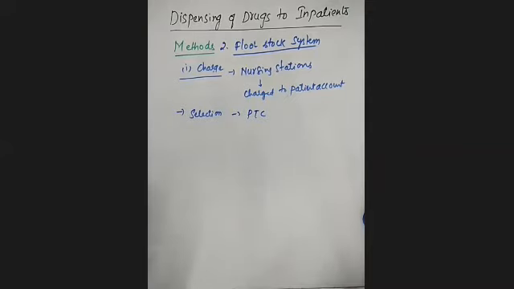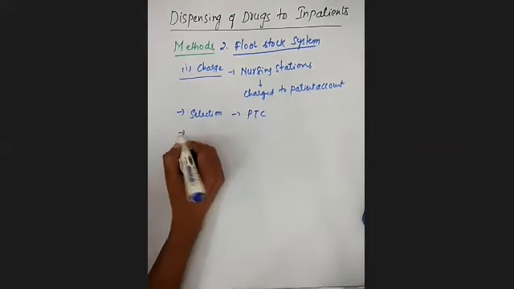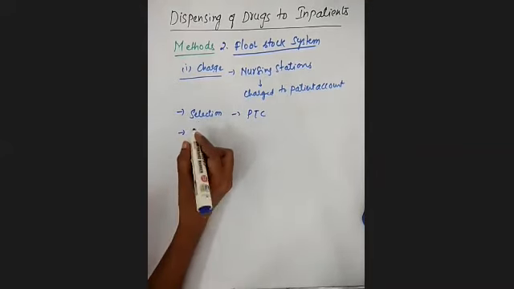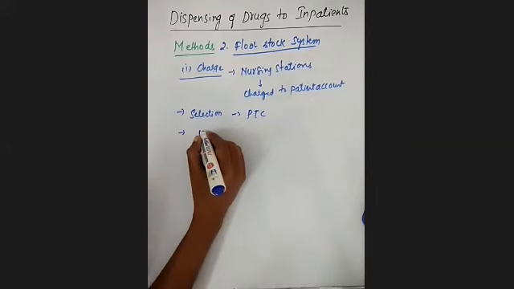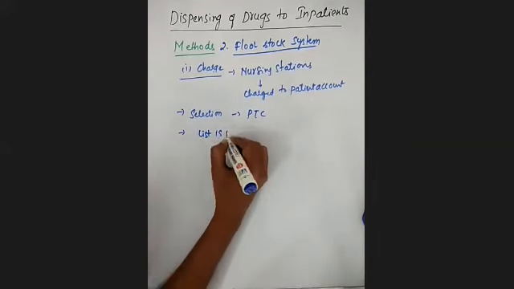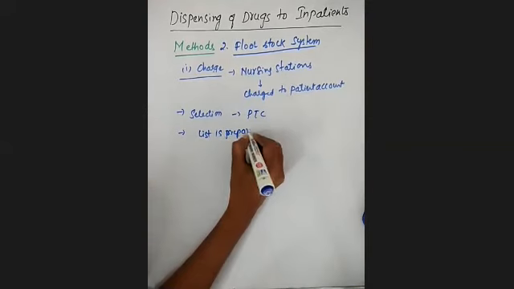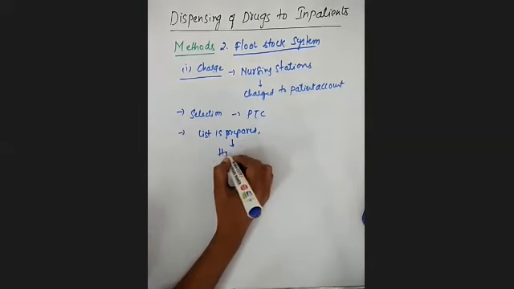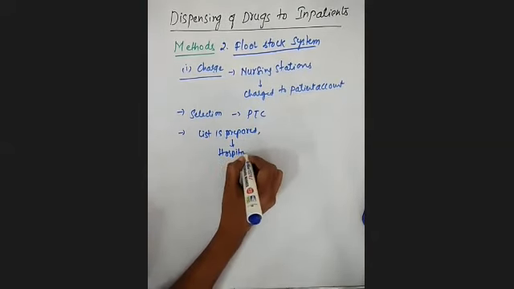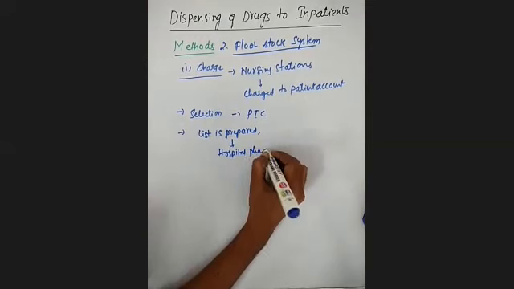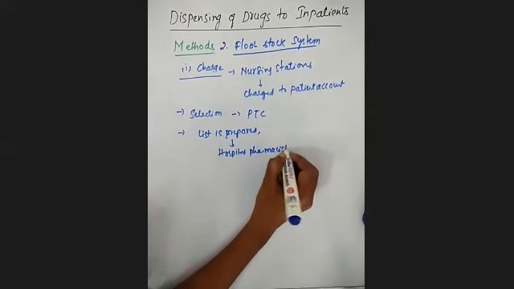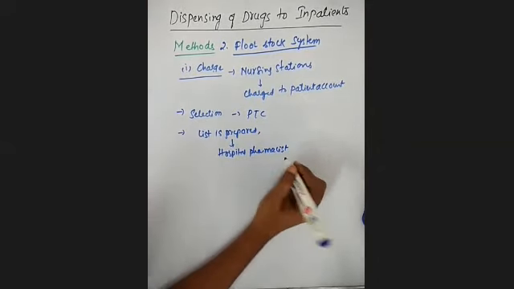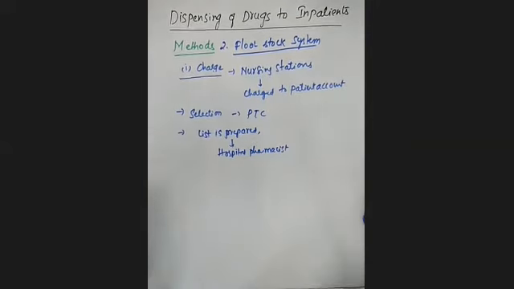Once this committee prepares the floor stock list, it becomes the responsibility of the hospital pharmacist to make the drugs available at the nursing stations.